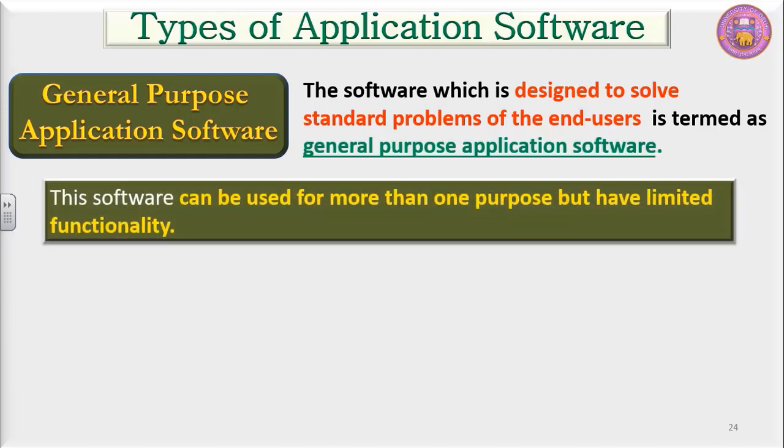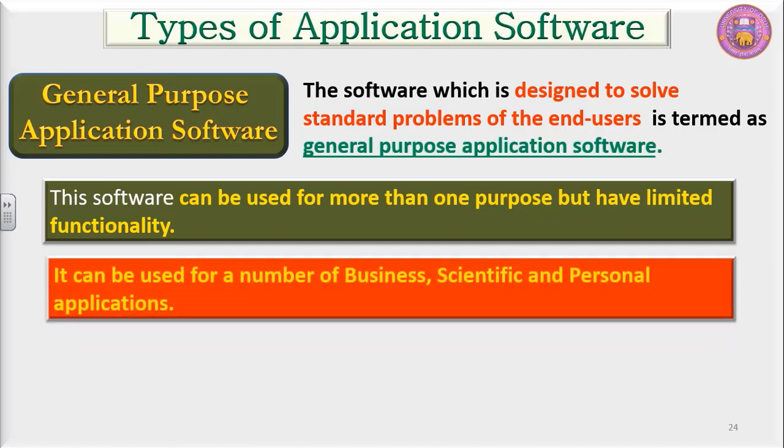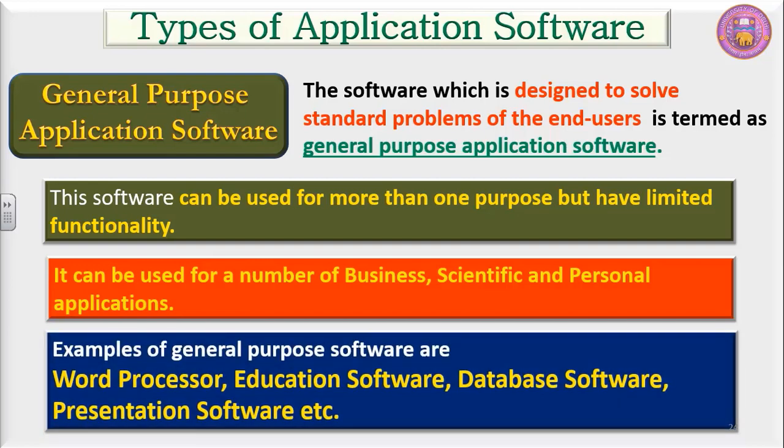This software can be used for more than one purpose but has limited functionality. It can be used for a number of business, scientific, and personal applications. Examples of general purpose software are word processor, education software, database software, presentation software like PowerPoint.